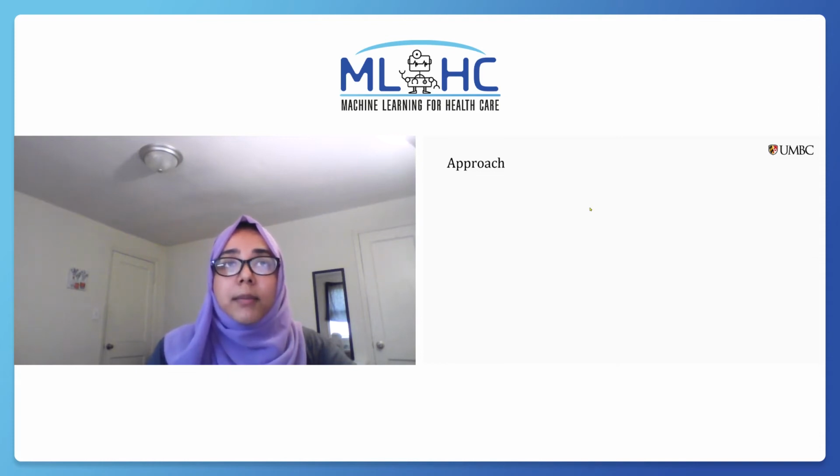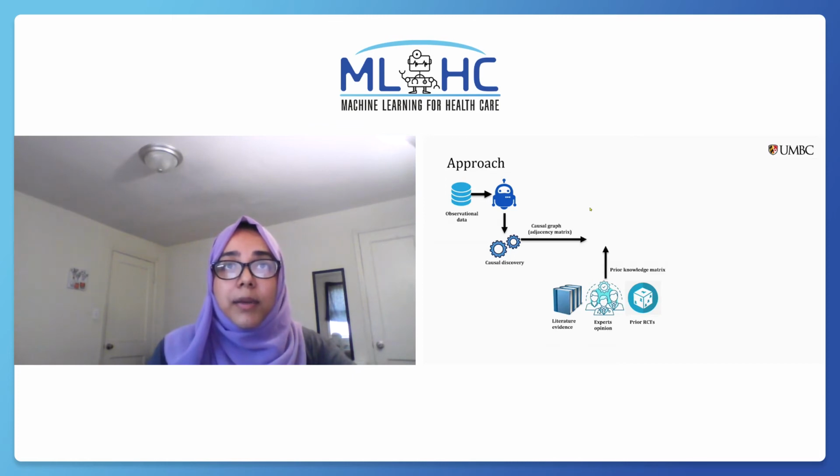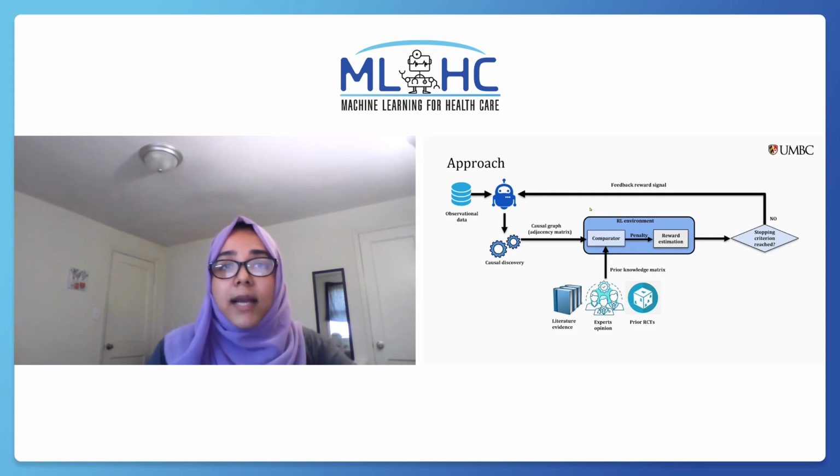A reinforcement learning based search strategy is used where observational data is fed to the RL agent which performs the causal discovery. To utilize prior knowledge, a comparator compares the edges in the produced causal graph with the subset of true edges in the prior knowledge matrix and determines the penalty for the mismatched edges. For the reward estimation, each graph is scored with a standard score function such as BIC, which is summed up with the estimated penalties for that graph. It is then fed back to the agent as a summary of its performance after each iteration.